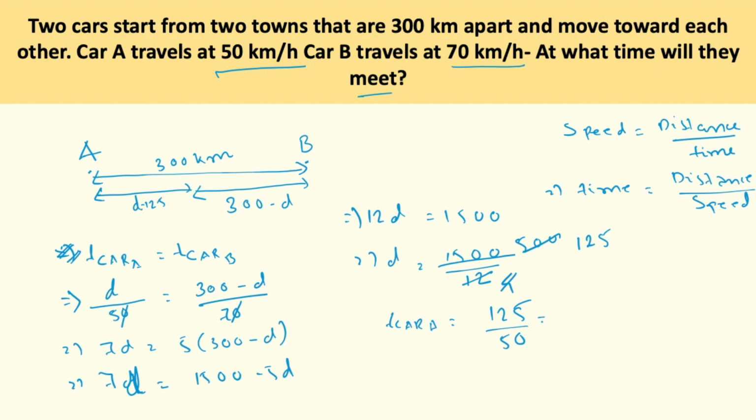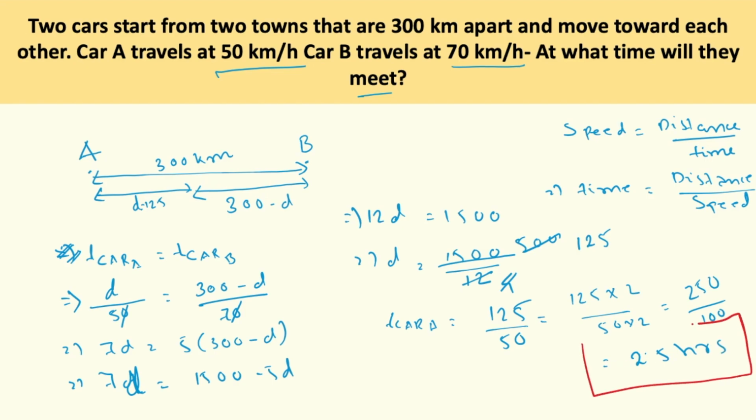Now I can simplify it whenever there is a 50 or something like that, or for example 5, try to multiply it by 2, then your equations become easy in competitive exams. So 125 into 2 is 250 and 50 into 2 is 100. We can write this as 2.5 hours. Hence 2.5 hours is our final answer.